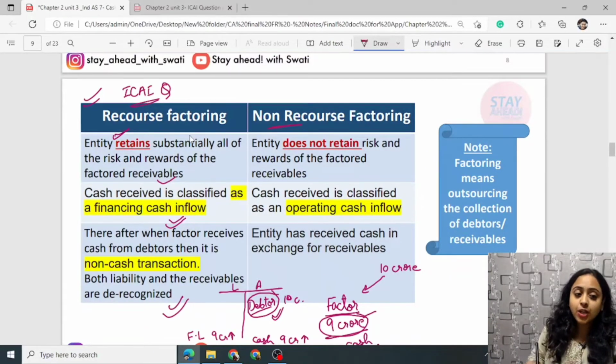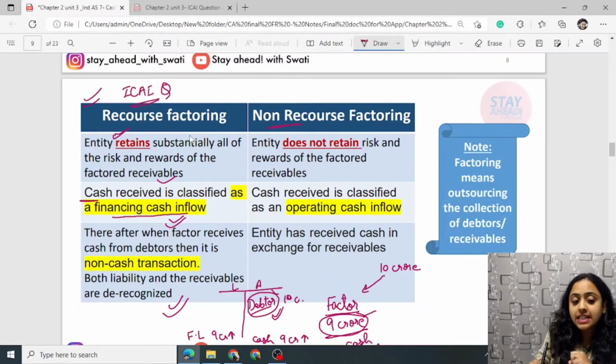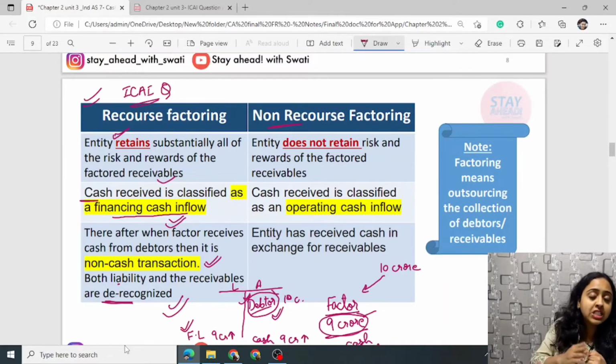The entity retains substantially all the risk and rewards. The immediate cash received from the factor is classified as financing cash flow. Thereafter, when the factor receives cash from debtors, then it is a non-cash transaction. And when on the second step all things are covered up, the financial liability and debtors are cancelled, removed from the balance sheet, de-recognized. On initial cash receipt, you will not de-recognize the debtors from the balance sheet.